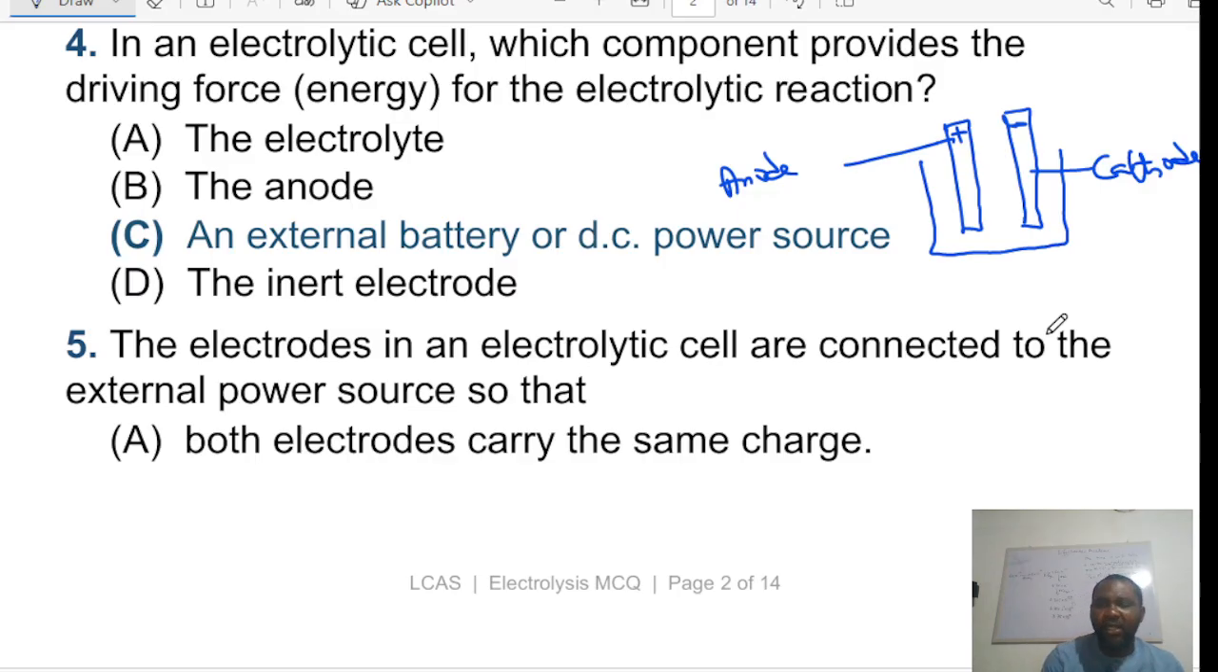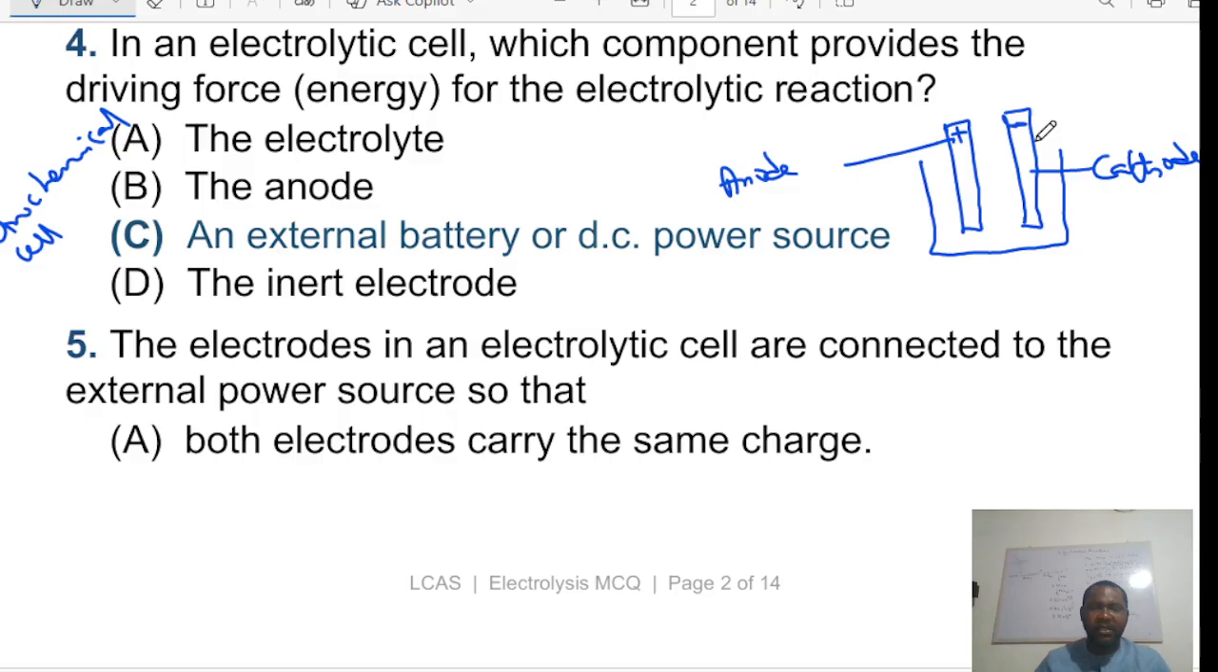Now, I want you to know that there is a difference between an electrolytic cell and an electrochemical cell. They are not the same thing. They are two different topics. As a matter of fact, I'm going to be posting a video on electrochemical cell. And one of the major differences is that in an electrochemical cell, the anode is negative, while the cathode is positive. That means the reverse is the case. So when you want to know the charge of an anode and a cathode, the first thing you should know is what kind of cell you are dealing with. Are you dealing with an electrolytic cell or an electrochemical cell? I hope this makes sense.